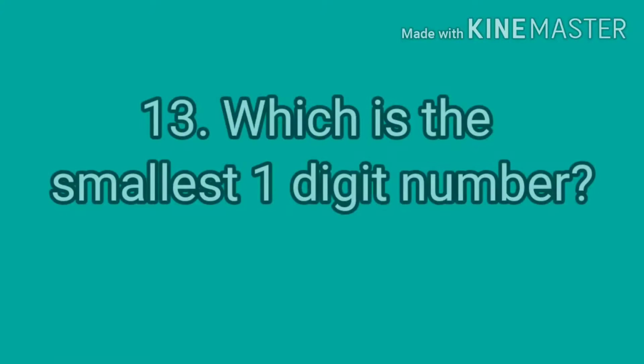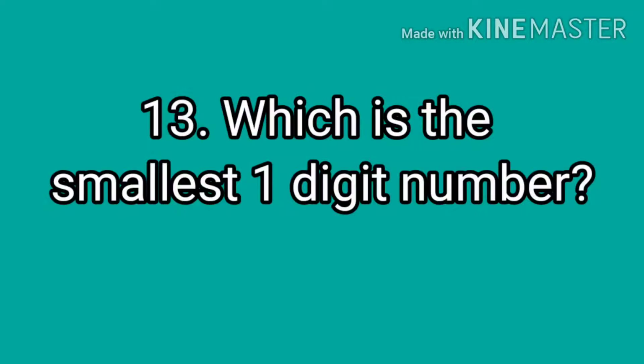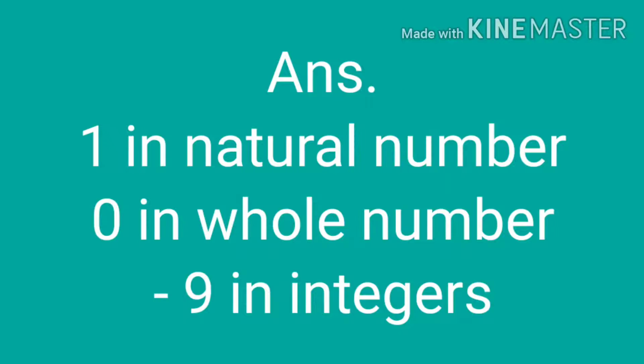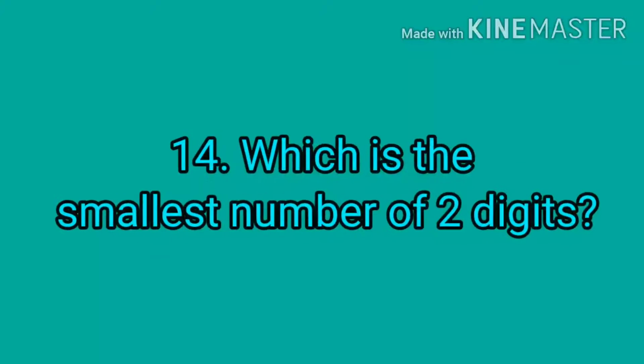Now question number 13. Which is the smallest 1-digit number? This is the most famous question. The correct answer of this question is 1 in natural numbers, 0 in whole numbers, and -9 in integers.